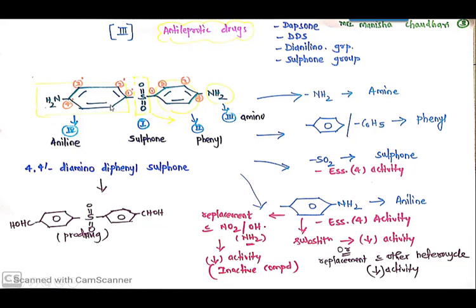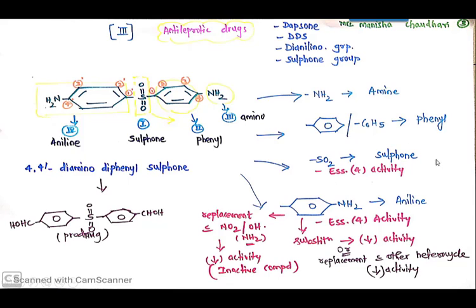If we break this structure into parts, what is the first feature? It is NH2, which is a functional group called amine. Then next to NH2 is what? This is a benzene ring, but since it is attached to a substituent, it is phenyl. So benzene, that is C6H6, since it is attached, it is phenyl. Then the next structural feature is SO2, that is sulfone.